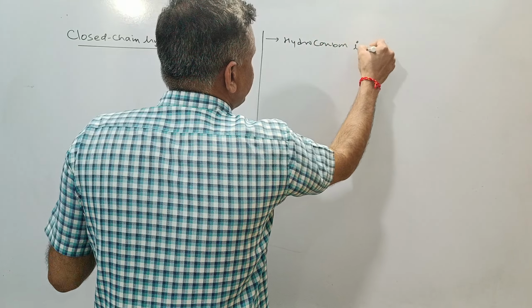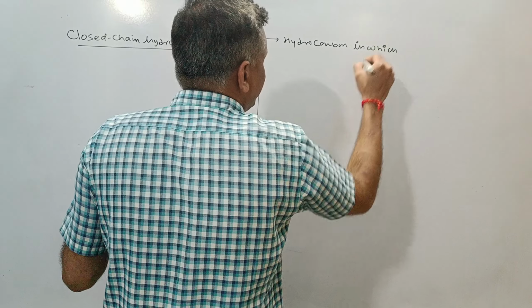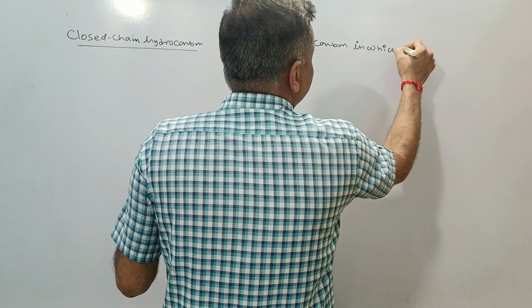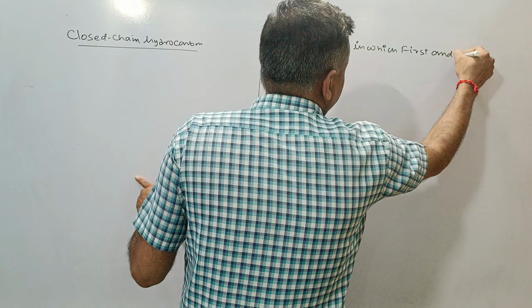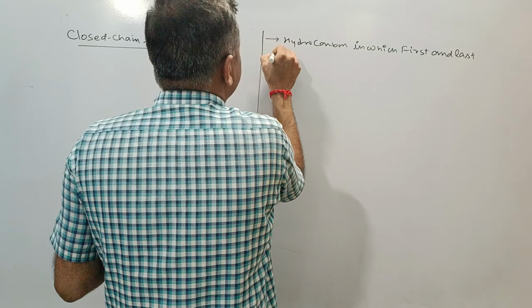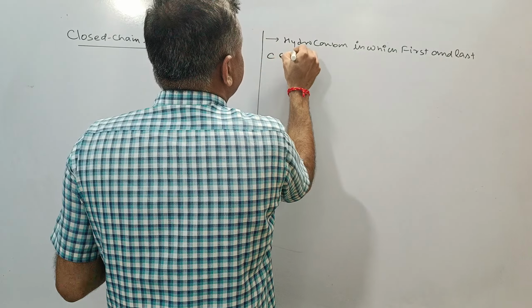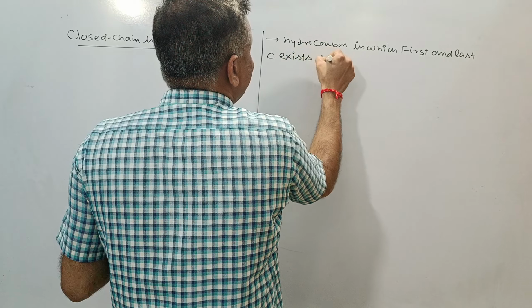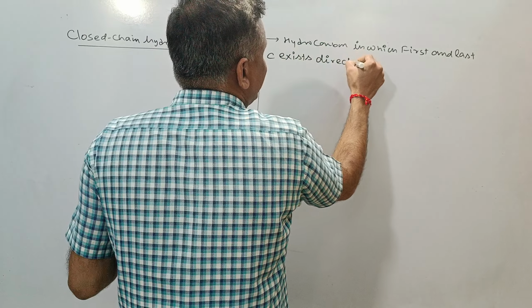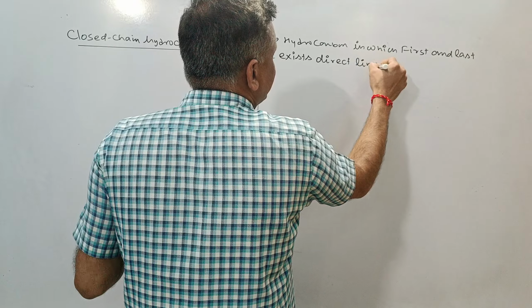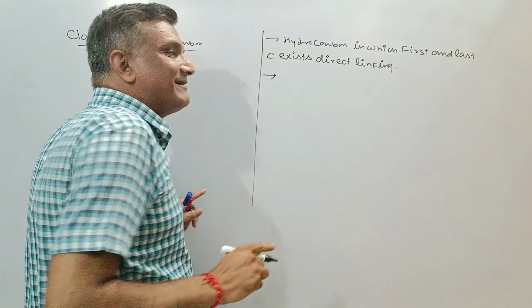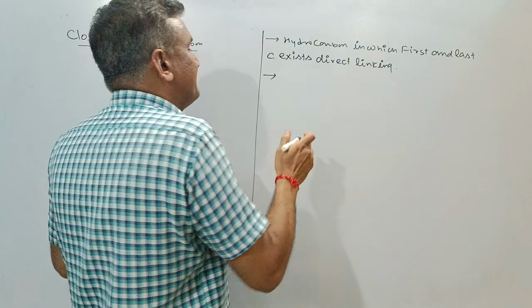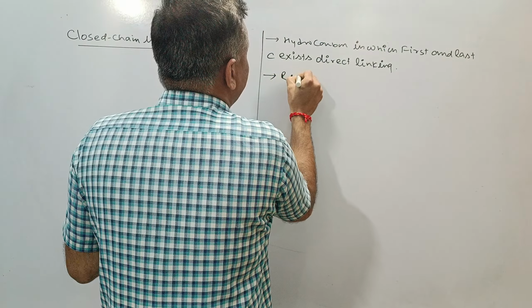in which the first and last carbon have a direct linking, or you can say a direct bond between them. Due to direct linking between the first and last carbon, there is formation of a ring or cycle.